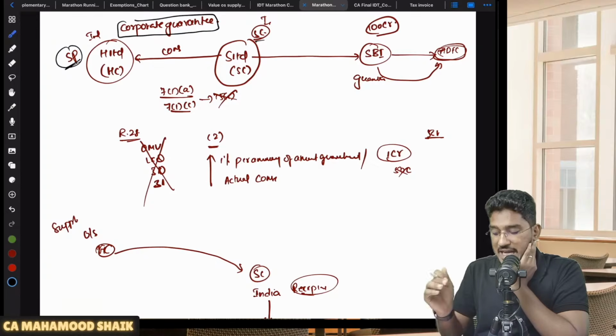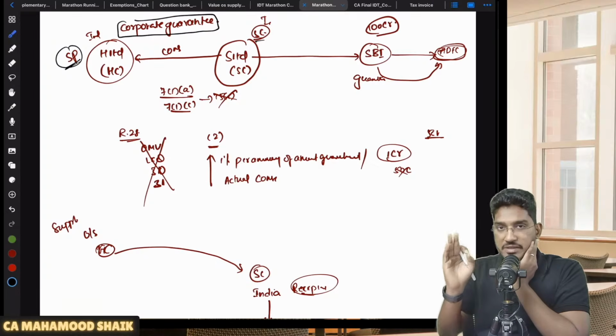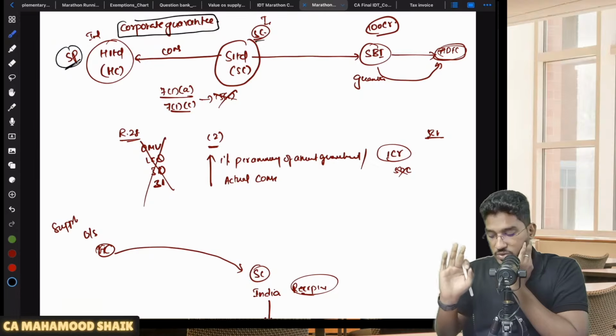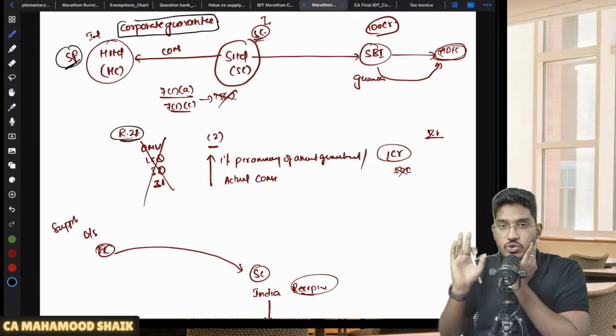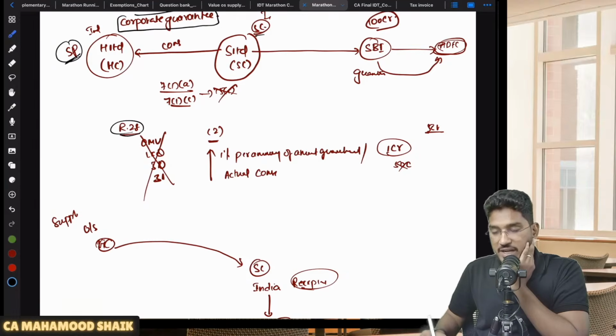Between two corporates, one guarantee is happening. So this is also a supply between related persons only, no? If it is a supply between related persons, what will happen? Rule 28 will become applicable. So what does Rule 28 say? Open market value, like kind and quality, 30-31. But this will not become applicable here. You should not determine the value of supply using rule number 28 sub rule 1.